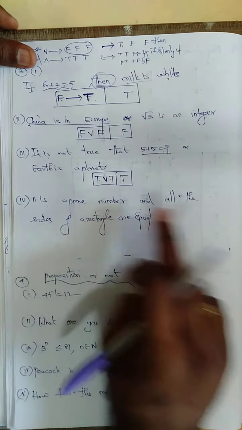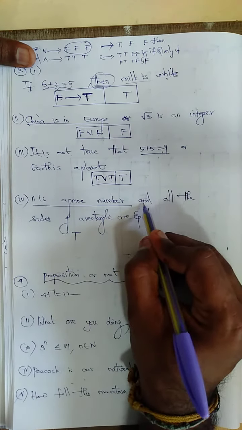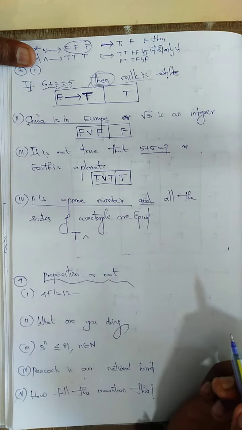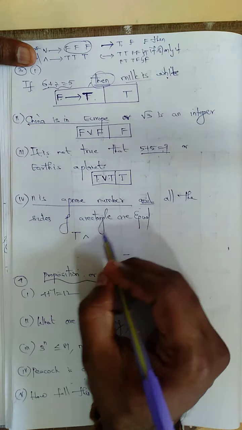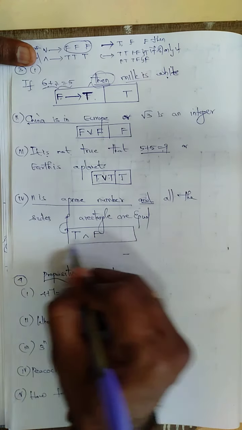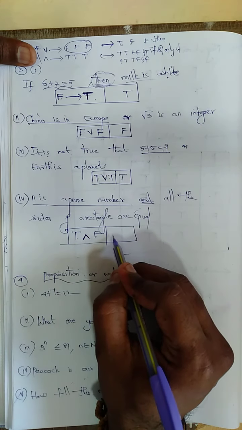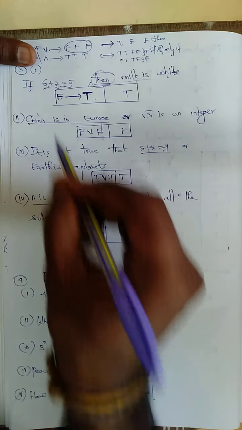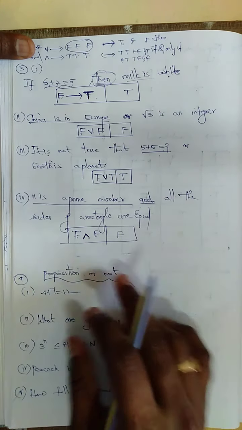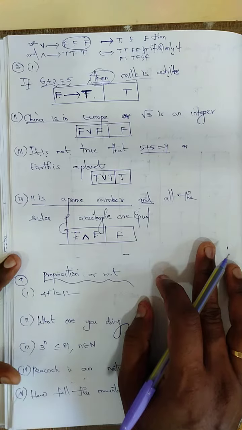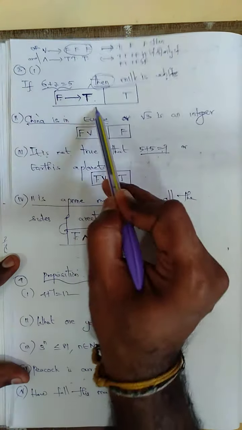The last one: 11 is a prime number and all the sides of a rectangle are equal. 11 is a prime number, yes, T. And comes. And means this shape. All the sides of a rectangle are equal. No. Only opposite sides are equal. So this is false. TT only T, remaining all F. So this also is F. So this is the conclusion of the third sum answer. Very easy only, but you want to know these values. If you know them, you can do this sum.